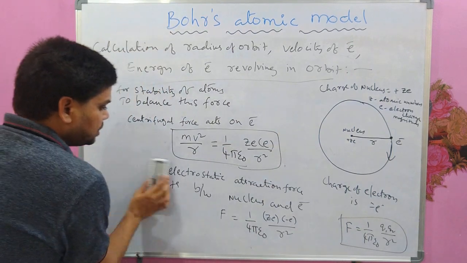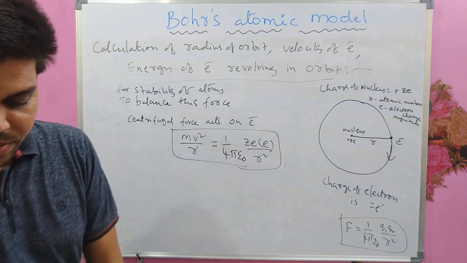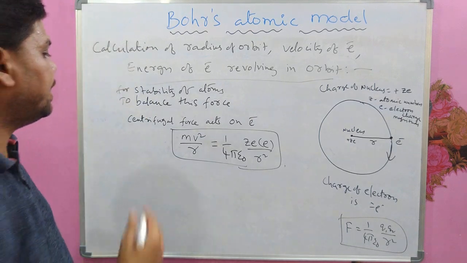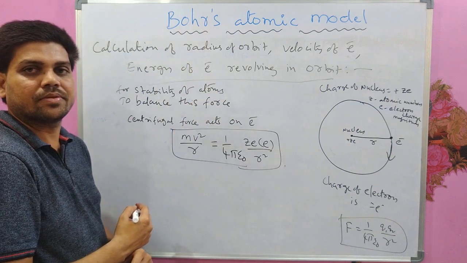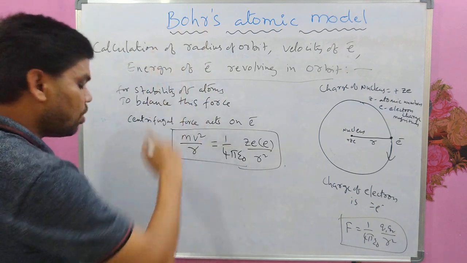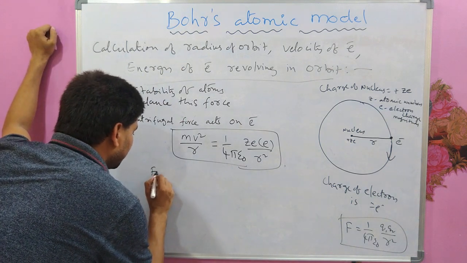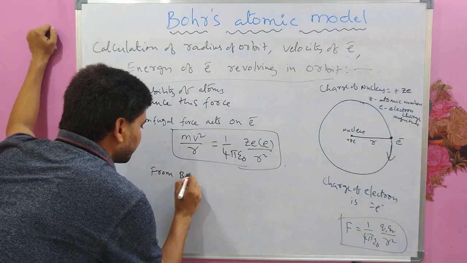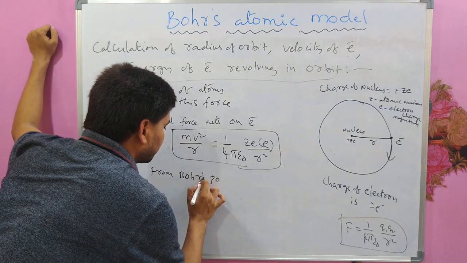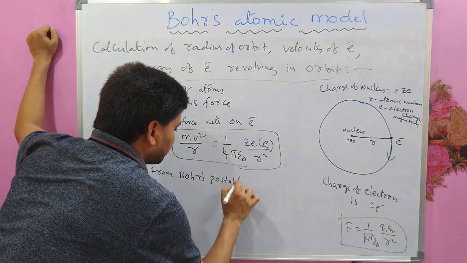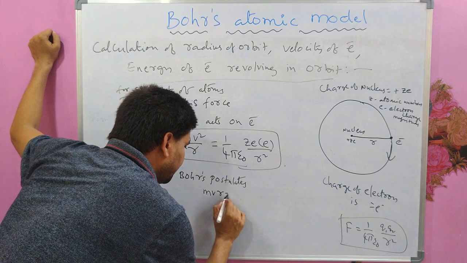Right? Now using this expression, we can calculate the radius of the orbit. From one of Bohr's postulates, mvr equal to nh by 2 pi.